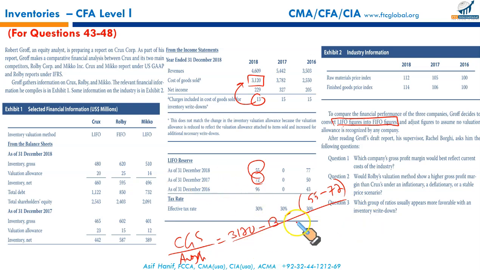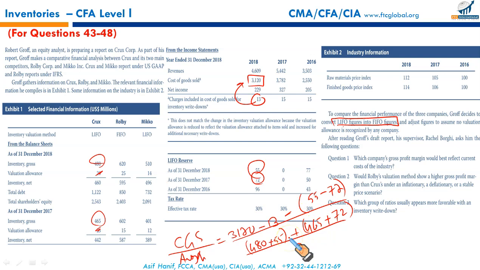Solving the numerator, let us write down the denominator also. For denominator, we need to find the average inventory balance. This here is your gross inventory without the valuation allowance. As I said, we don't need to take the valuation allowance. So it's going to be 480 closing, and to this we need to add 55. This is the closing LIFO reserve plus opening inventory gross without the valuation allowance, 465, and to this 465 we add the opening LIFO reserve of 72. Now you simply divide it by 2 and it will give you the average number.